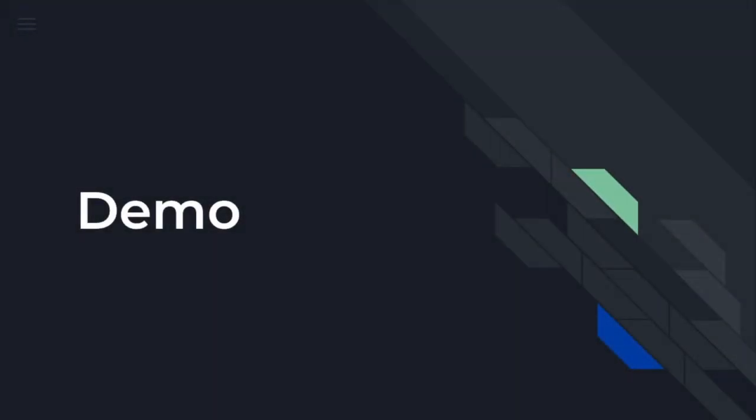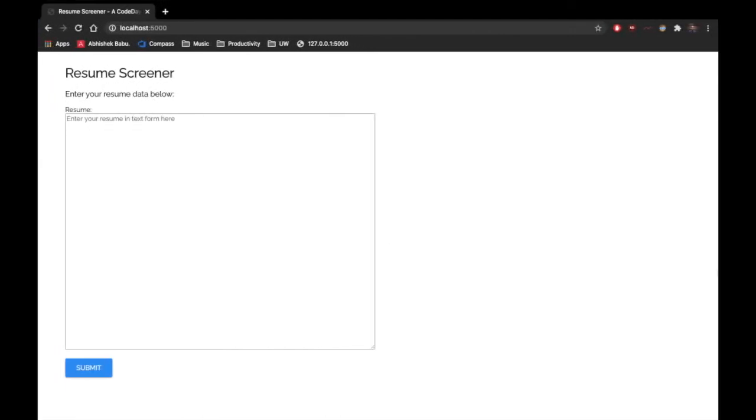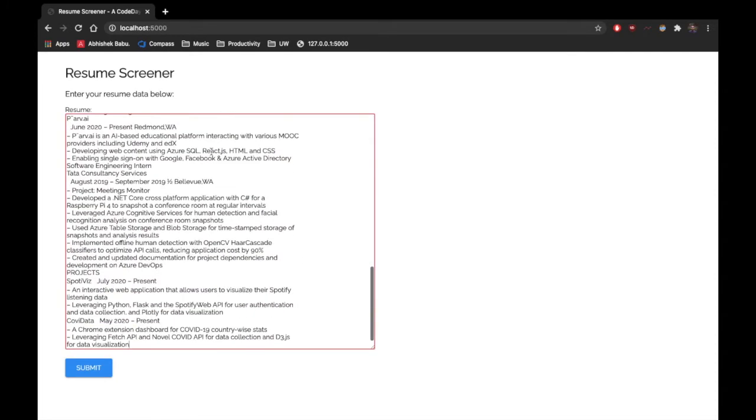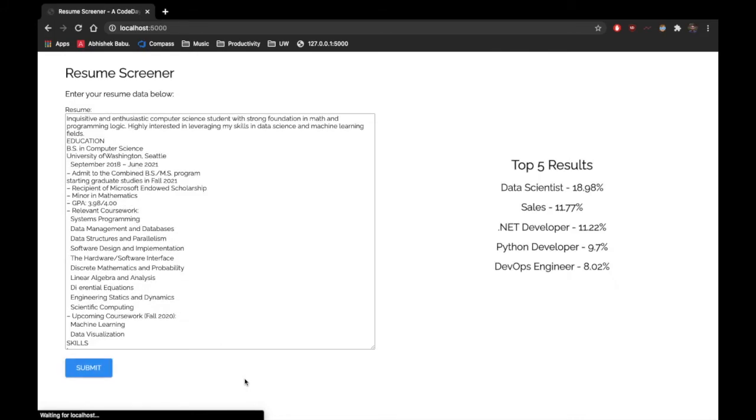Now, let's take a look at a short demo of this project. So here, we have the resume screener in action. You can see it's running on localhost on my machine with Node. I have the text form of my resume copied in my clipboard, so I'm going to paste it in this text box right now. There we go. Then I'm going to click submit. We have to wait a few seconds to let the model do its work. After about 10 seconds, we see that the top 5 results for my resume are data scientist, sales, .NET developer, Python developer, and DevOps engineer.